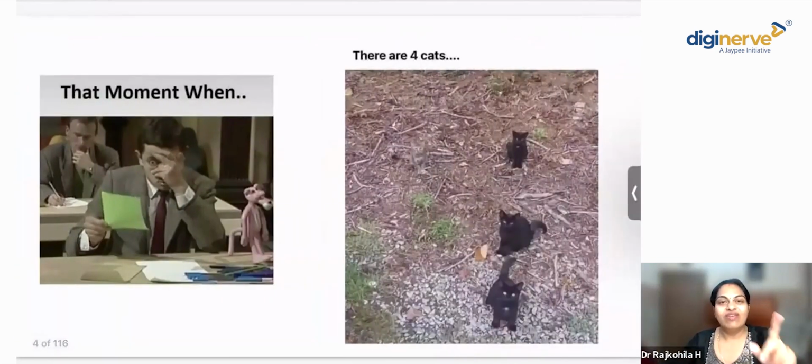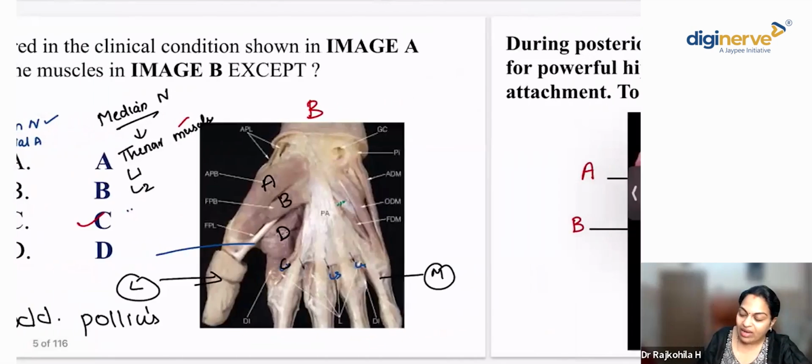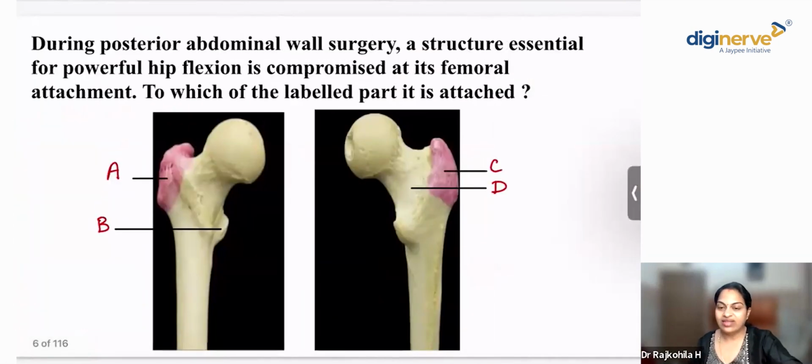One more important point to remember as you go through your PYQs and high yield topics: each option you see there may not be the answer for that particular question, but each option is important. It might be the answer for another question. So the question, the image, and every option is important. I'll move on to the next question.